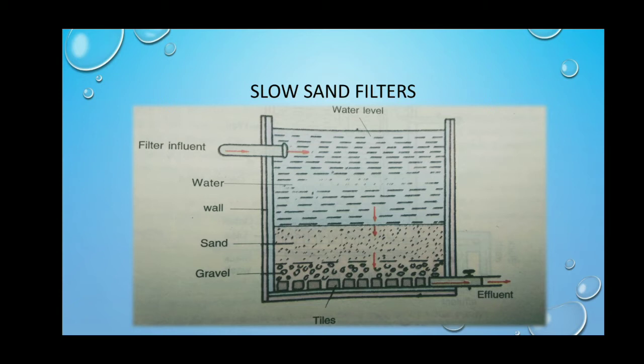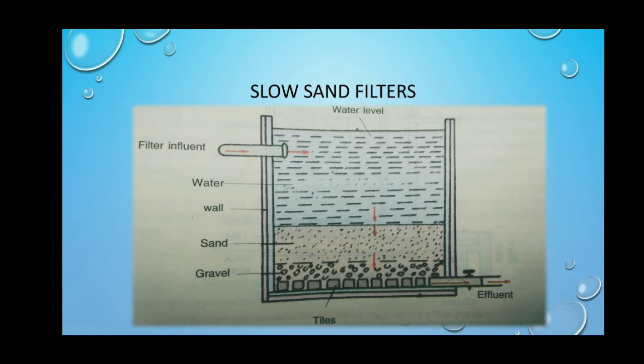Usually, this plant consists of a concrete floor which contains drainage tile. The tile is covered with first coarse sand and finally 1 to 2 feet of sand at the top of the plant.